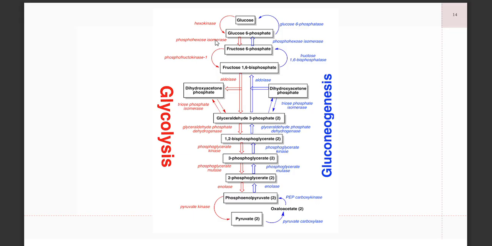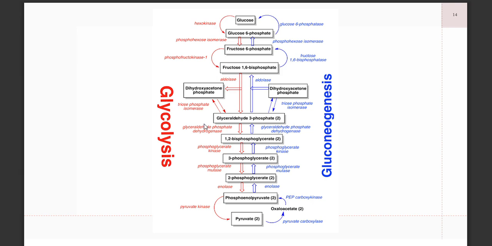Another would be the rate limiting step, wherein you add phosphate groups. In glycolysis the number of phosphate groups increases, and in gluconeogenesis phosphate groups decrease, so from bi to mono. So you have different enzymes involved for that.